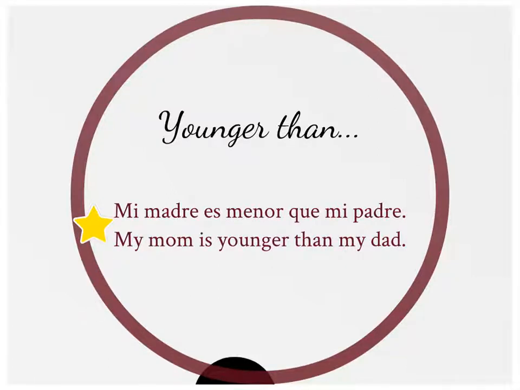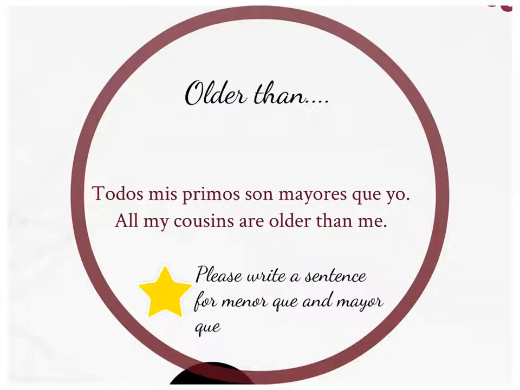Please make sure you've starred this right here. For younger than, mi madre es menor que, there's my word that makes this a comparison, que mi padre, my mom is younger than my dad. On here for older than, todos mis primos son mayores que yo. I like this example because it's plural. All of my cousins are, not is, are older with an ES because this is plural, than me. In Spanish, que yo means than me, not que mí. So please make sure you've starred this also.